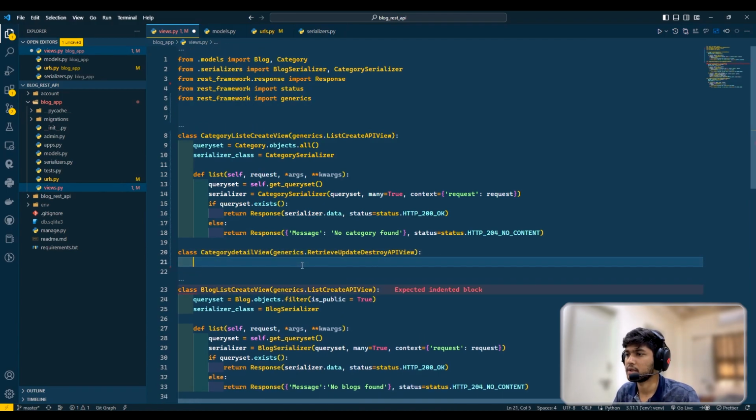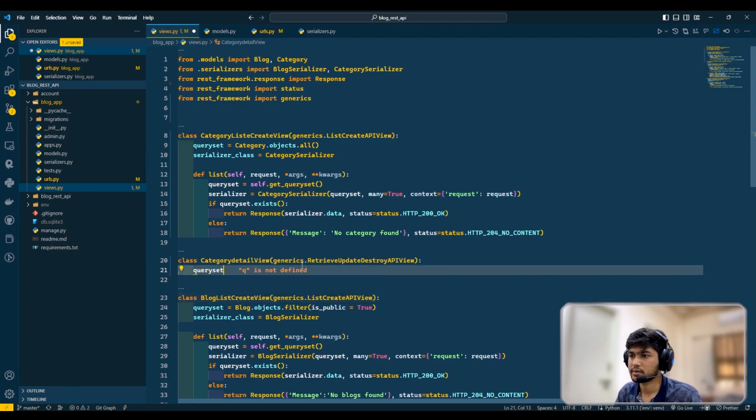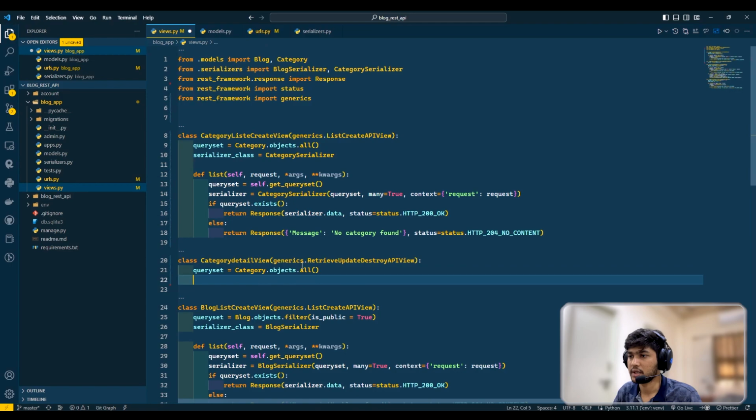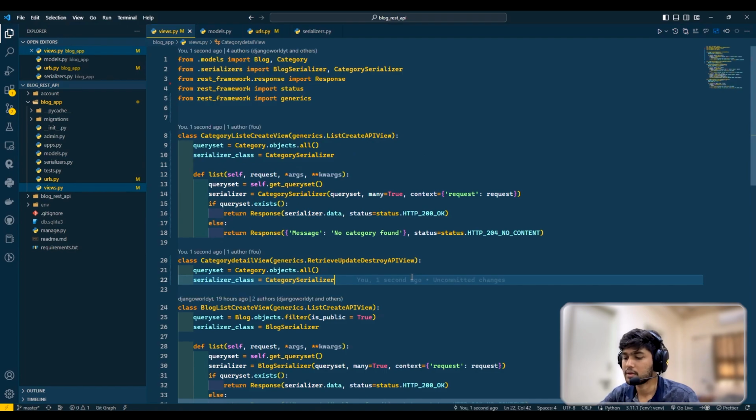Category retrieve, update and destroy. Now here I can just write queryset equals to, let's say, Category.objects.all(), and serializer_class is going to be the same, so I'll just copy and paste that.